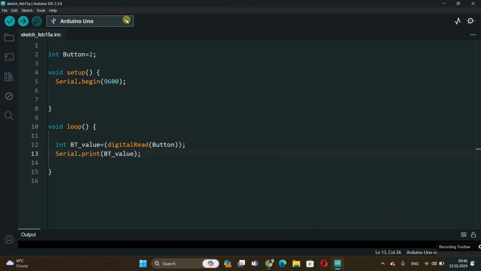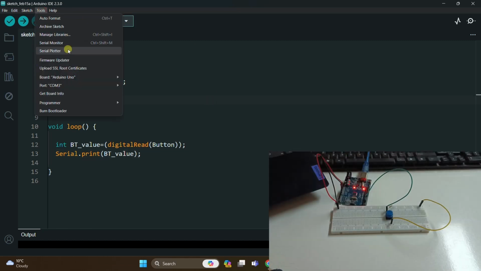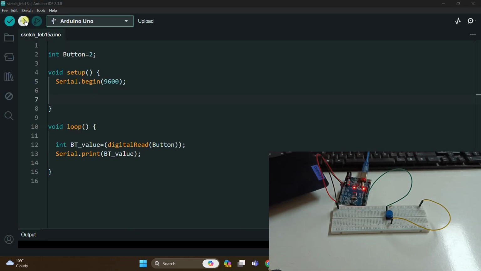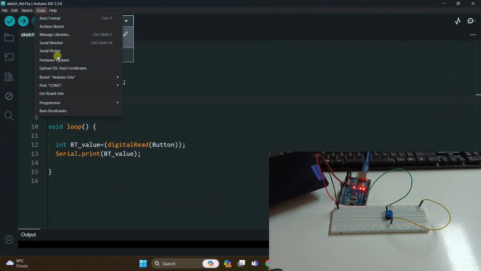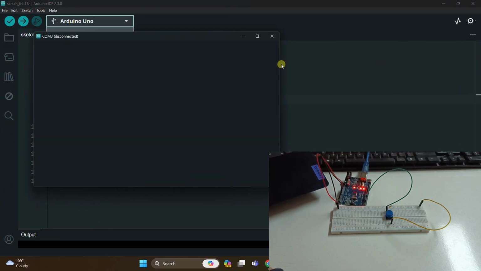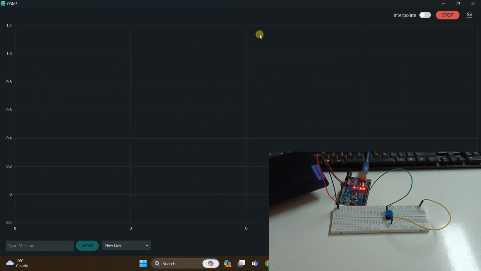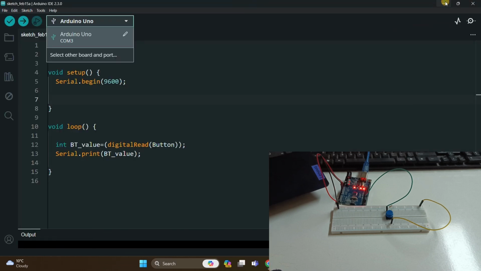Yes, let's load the code and open the serial plotter. The reason we see a blank screen when we activate the serial plotter is because we did not add ln.